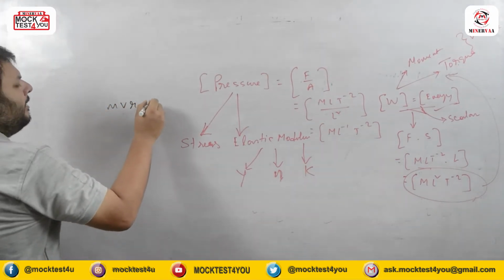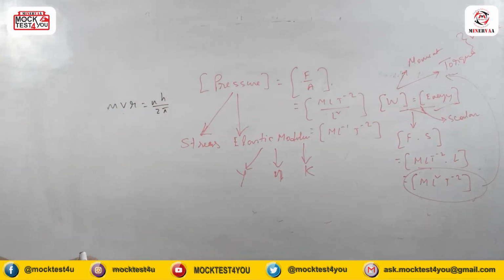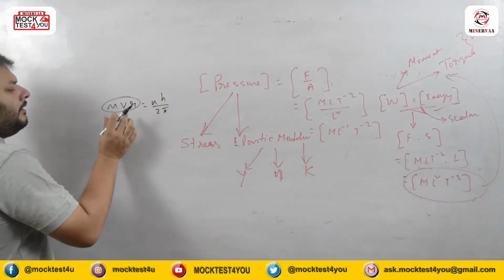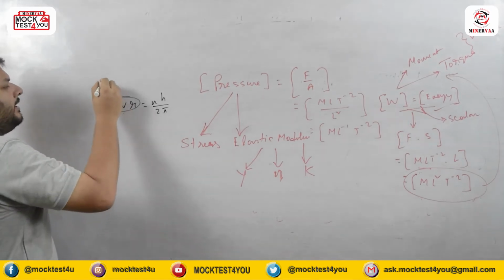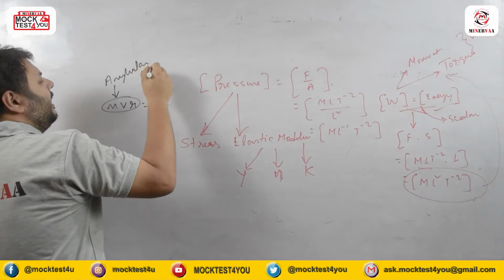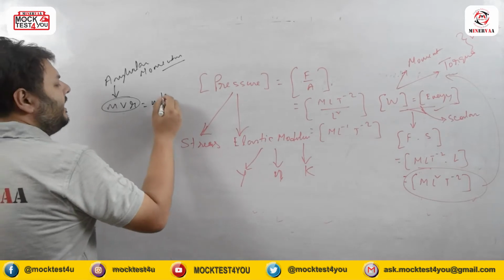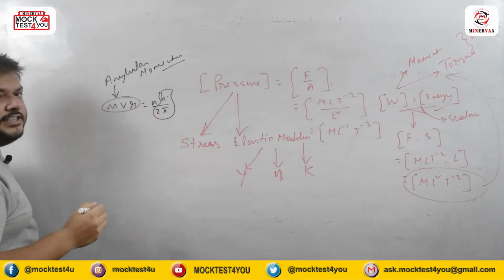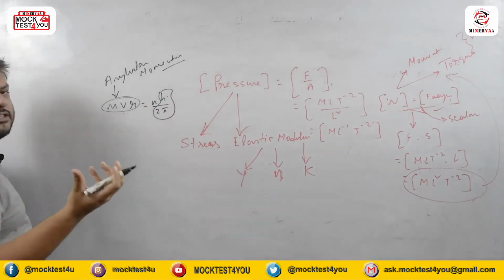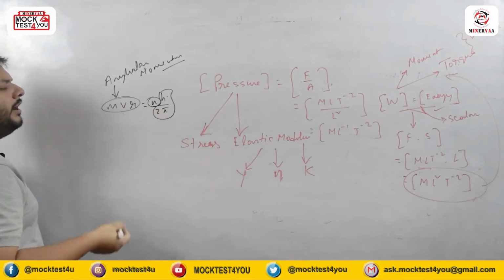You know that MVR equals nh by 2 pi from Bohr's postulate. Now simply, this MVR is angular momentum. So h by 2 pi is actually a simple number, because h is Planck's constant and 2 pi are numbers, but n is the principal quantum number.